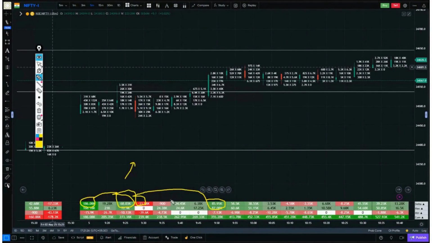And like this candle, the delta value is only 900, only 24,000, only 6,000. Again, only 3,000, 4,000, 2,000, 6,000, 8,000, meaning some candles have a very high delta, like around 133,000, 70,000, and some candles have a very low delta.